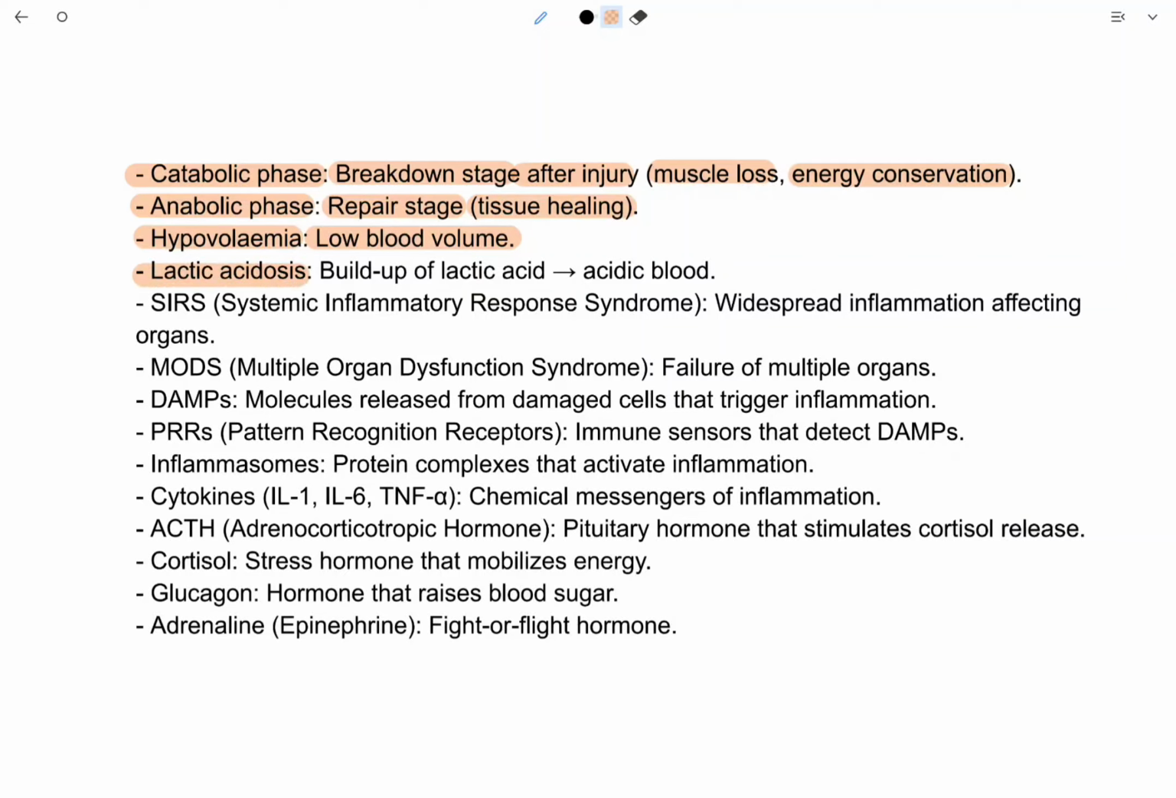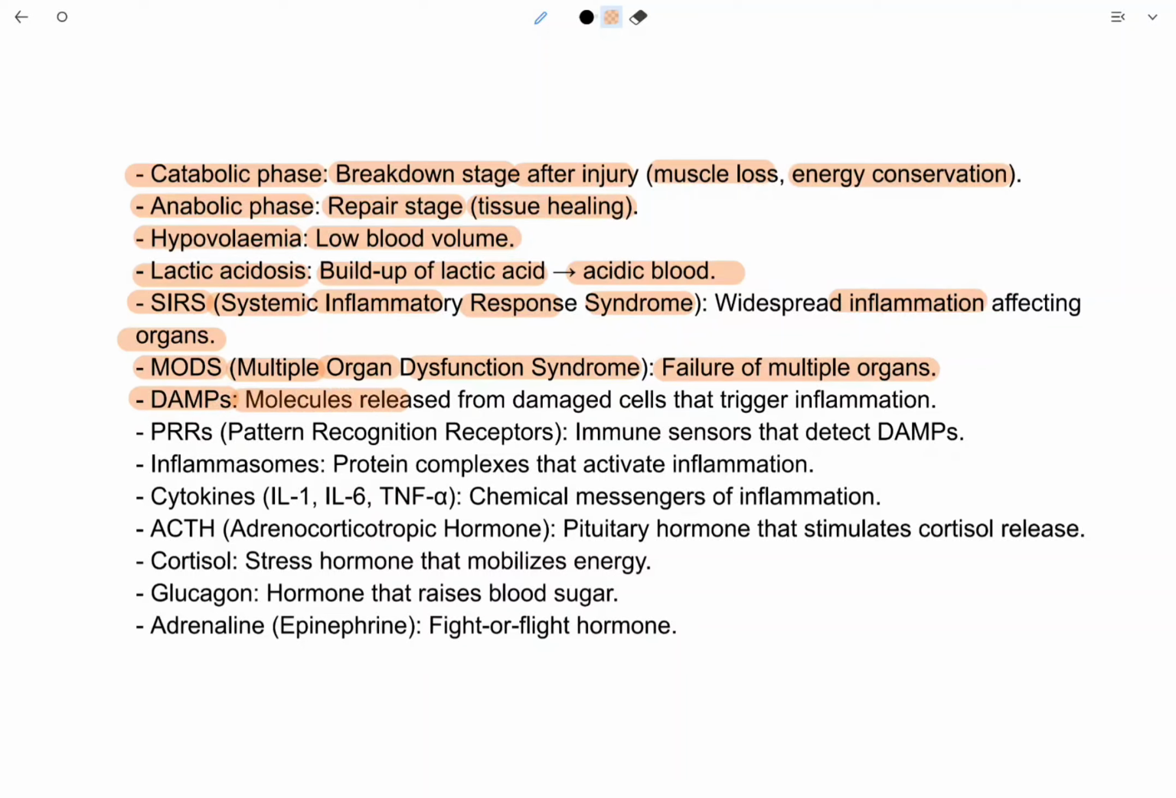Hypovolemia. What is hypovolemia? It is low blood volume in the body. Lactic acidosis is buildup of lactic acid. When lactic acid is increased in the blood, it causes acidic buildup, also known as acidic blood. Systemic inflammatory response syndrome is widespread inflammation that affects multiple organs. MODS, multiple organ dysfunction syndrome, is failure of multiple organs.